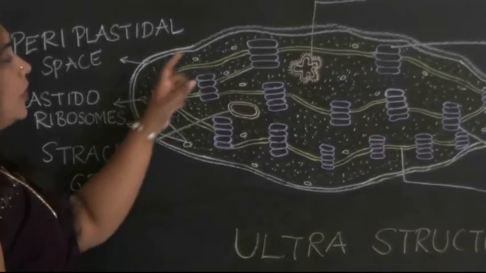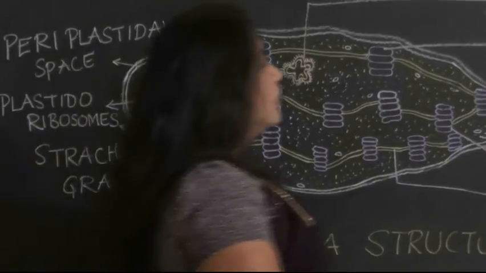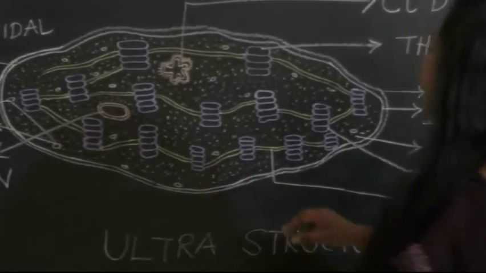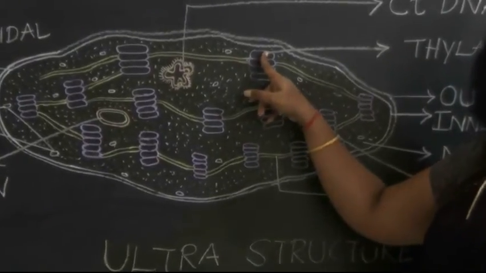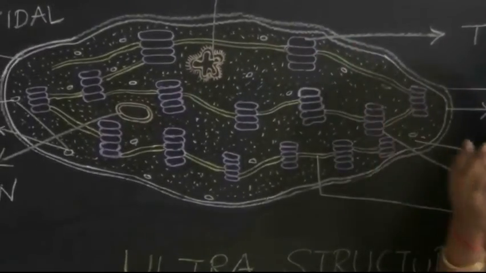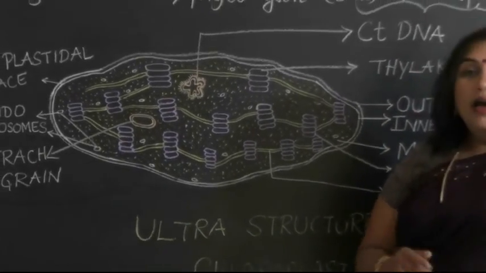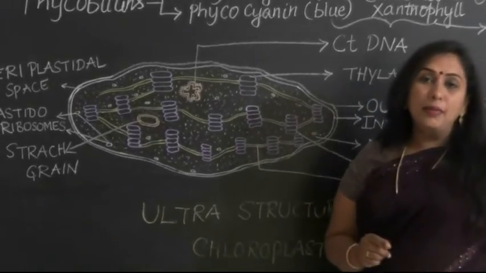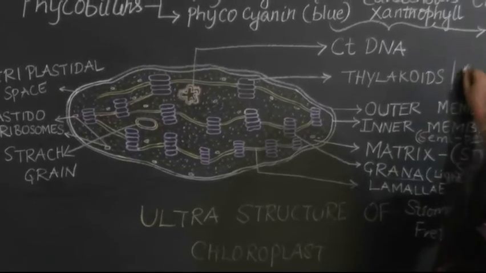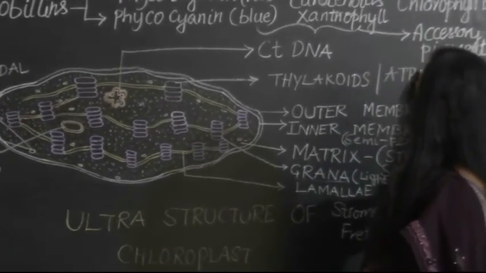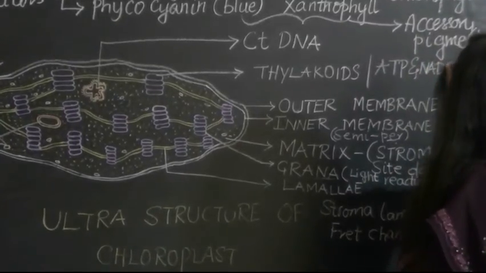Now, what happens during light reaction? During light reaction, the contents will be made ready in the thylakoids. Energy would be made ready in the thylakoids by using sunlight, and that sunlight is converted into chemical energy, and energy-rich molecules, namely ATP, would be synthesized and NADPH2 would be synthesized.